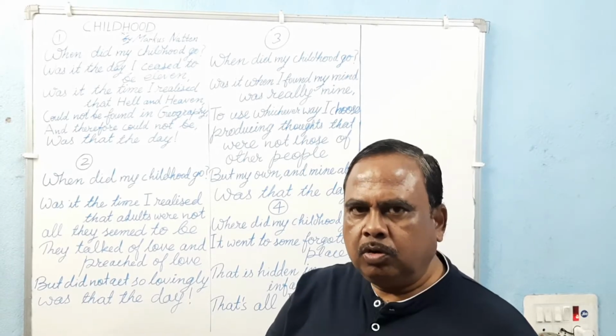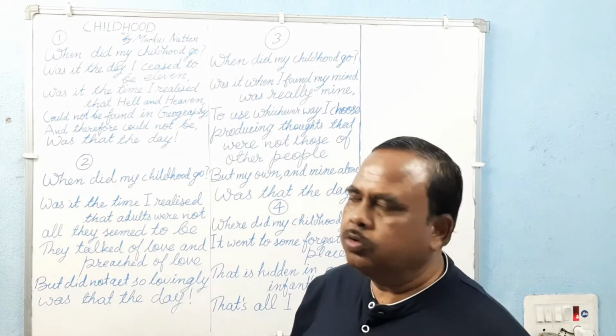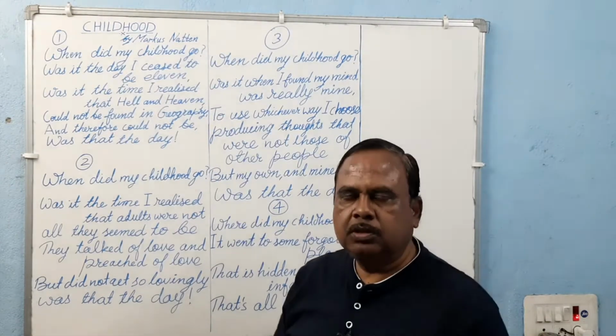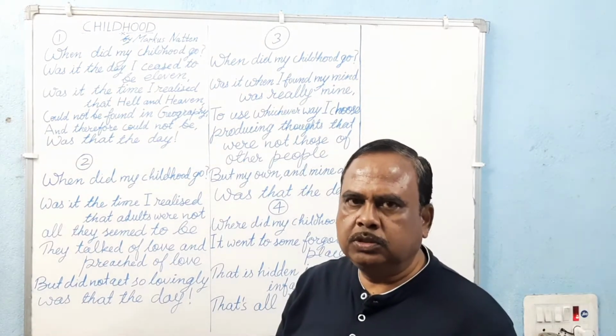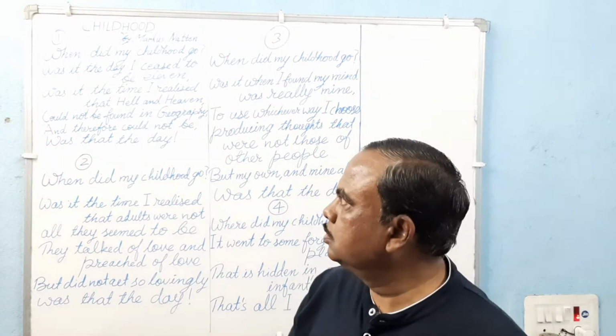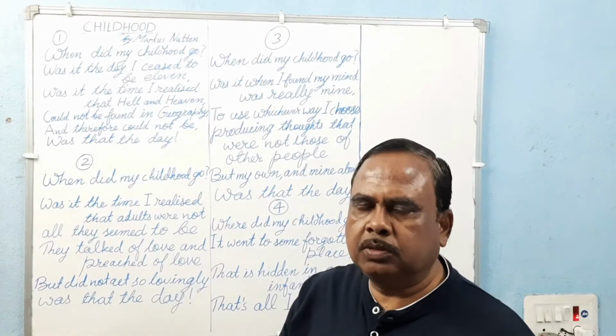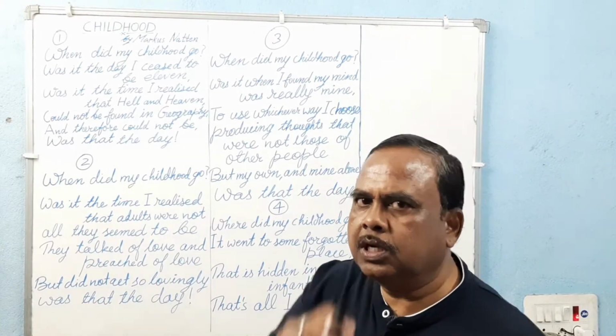Today we will take all poetic devices in the poem Childhood, by the poet Markus Natten, who is a Norwegian poet. So let us take the first poetic device. The first poetic device is rhyme scheme.